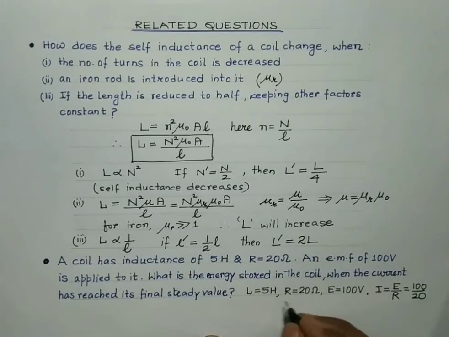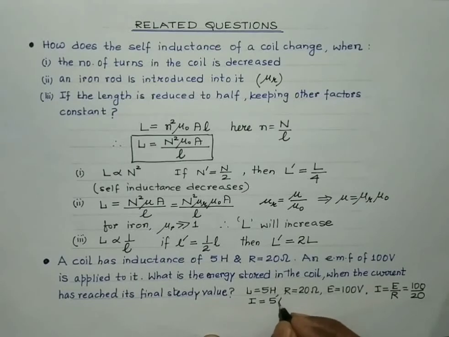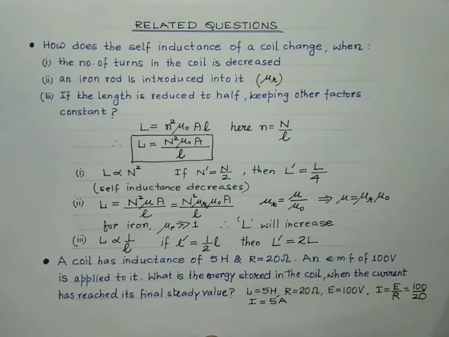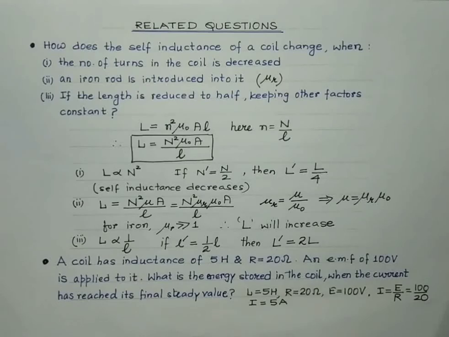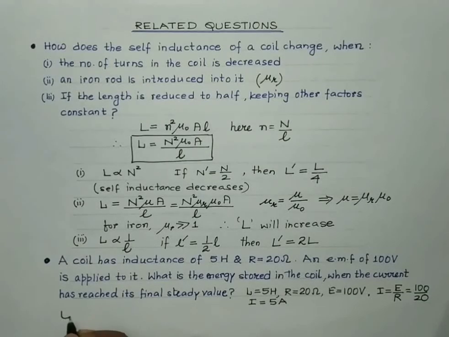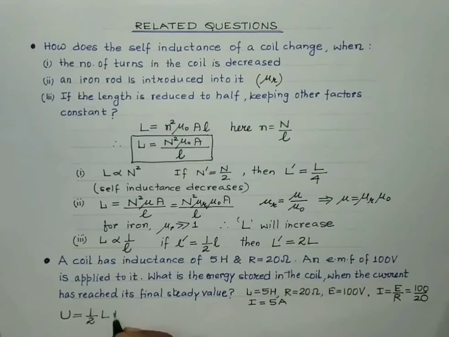So students, current flowing through the coil is 5 ampere. Now we are supposed to find out the energy stored in the coil. Energy stored in the coil is given by the formula half L I square. Obviously this energy gets stored in the coil in the form of its magnetic field.